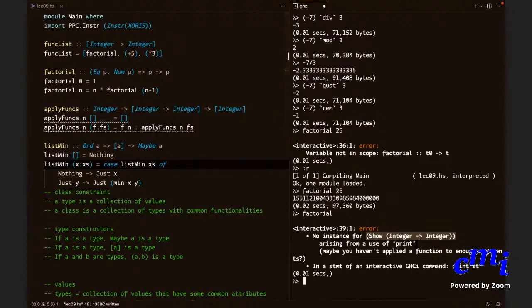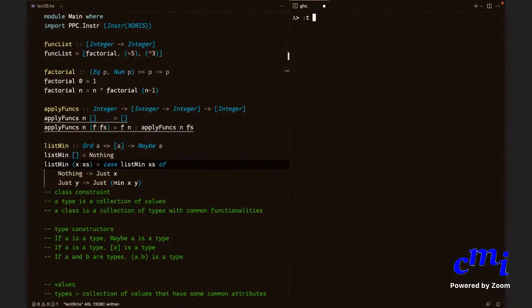You can go here and ask for the type of show. It says, as long as the type a belongs to the class Show, then show is a function of type a arrow String. So you can say show "ABC", let us say. That's a string in itself. It puts that string inside double quotes. But more than this, if you say show [1,2,3], [1,2,3] is a list of integers, but show [1,2,3] is a string. It has put the whole thing inside double quotes. You see the point?